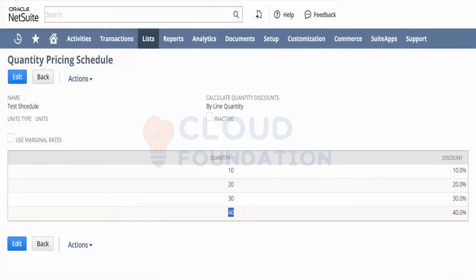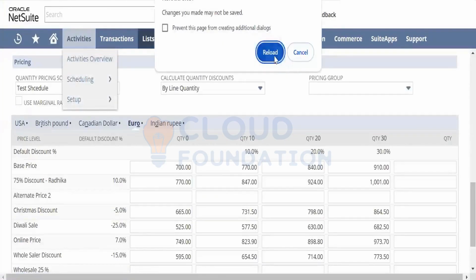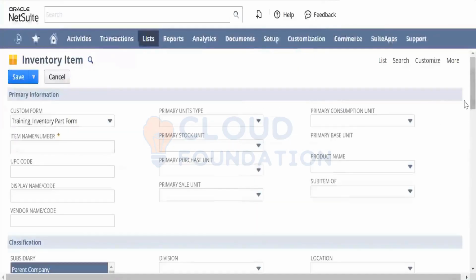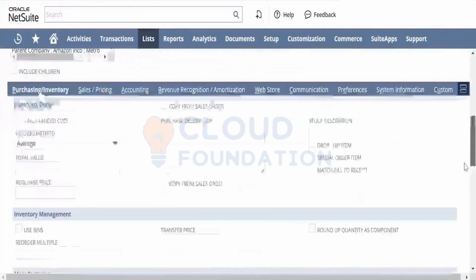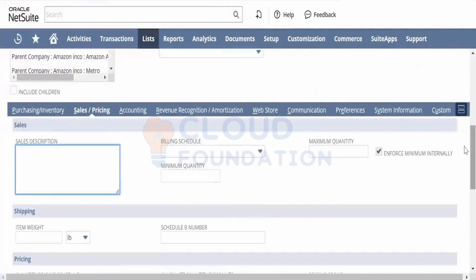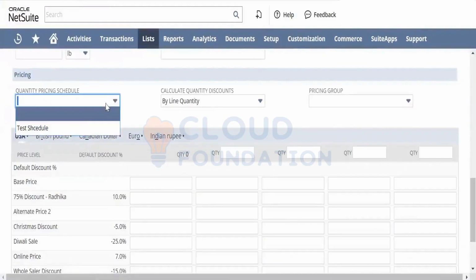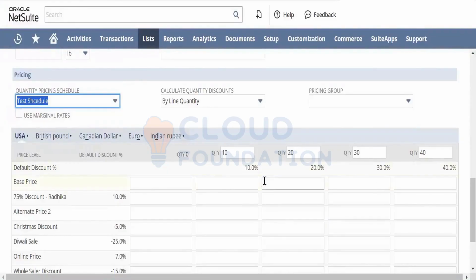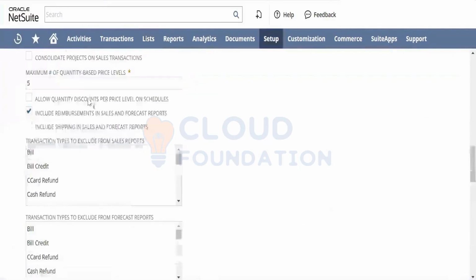What I did is now, if I go back to my inventory item, I try to refresh this. And if I select my quantity pricing schedule under this sales, instead of giving the quantities manually, what I'm doing is I'll go to sales price, scroll down, and then I click on the test schedule. Then it picks up the schedule automatically. So there is a zero quantity from 0 to 10. It is taking one schedule, 30, 40. So that is the reason I'm able to schedule 5, because of the preference, I have set up only 5.